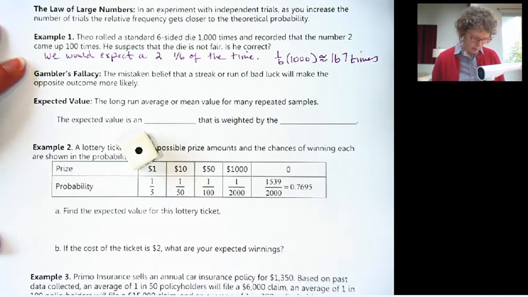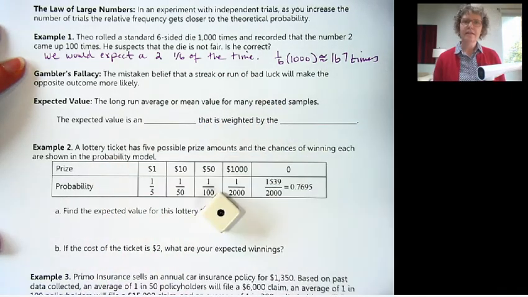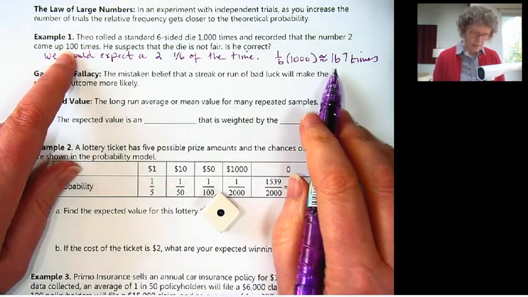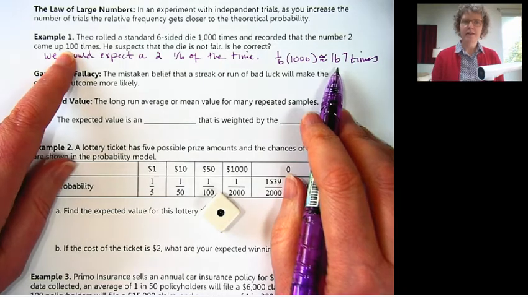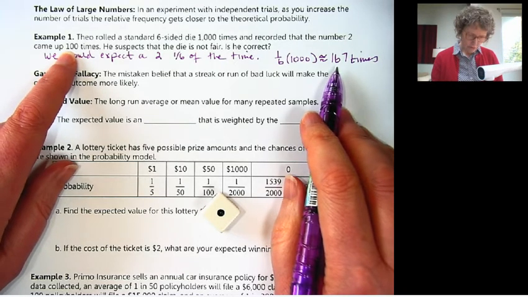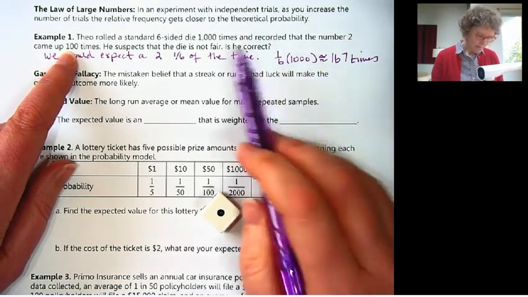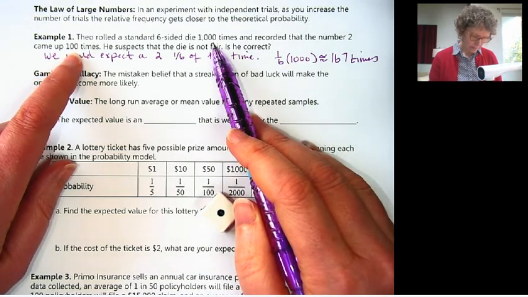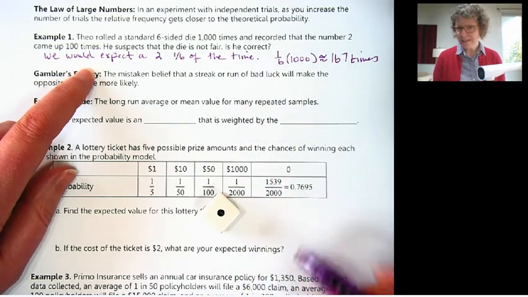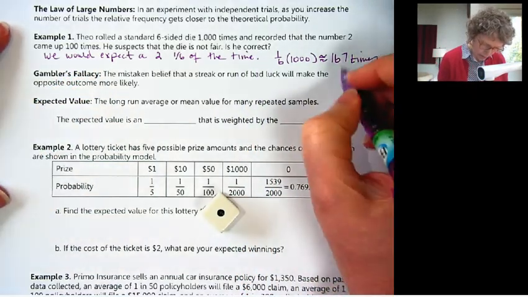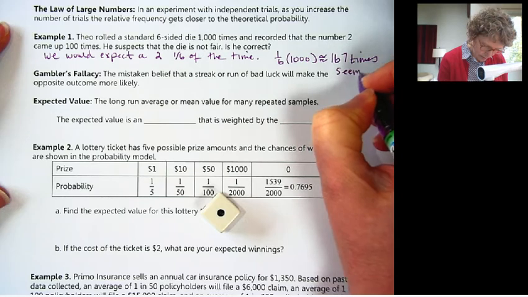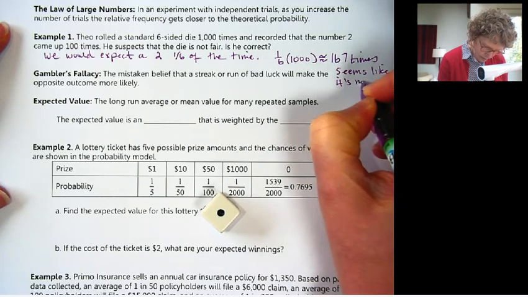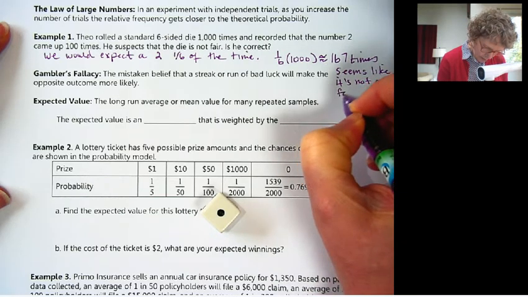167 times. So what do you think? You think it's a fair die? 100 is pretty low. Now, is this just, oh, we haven't rolled enough, and if we roll more, it'll get closer and closer to the 167? Seems like this is a little on the low side. So it's only 1/10. So it looks like it's probably not a fair die. It seems like it's not a fair die.